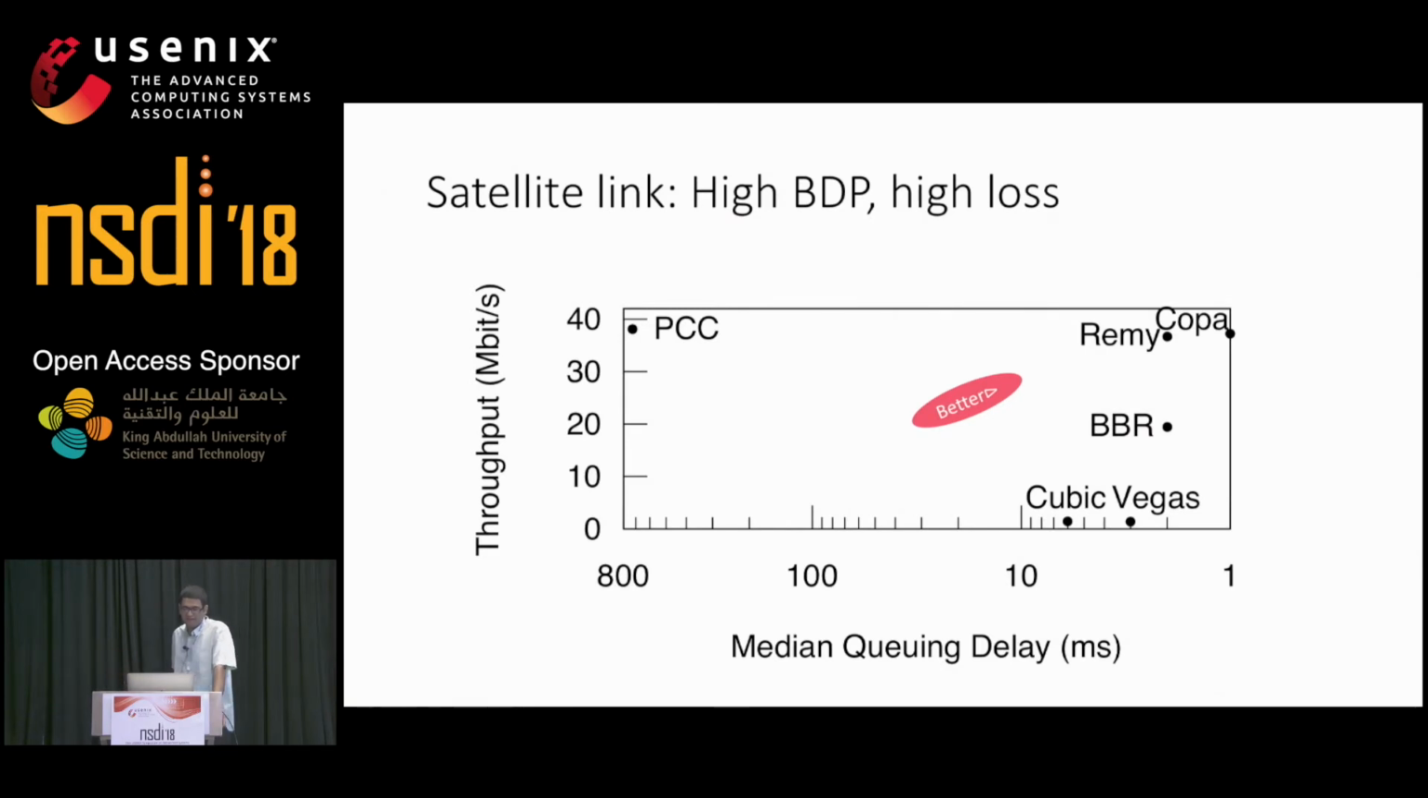Now we look at a satellite link, which is challenging because it has a high bandwidth delay product and a high packet loss rate. Here, both COPA and REMI, which is an automatically generated protocol, achieve high throughput and low delay. Cubic and Vegas lose out because of the high packet loss rate. And BBR gets low delay, but because of the high bandwidth delay product, its throughput oscillates a lot, which causes it to underutilize the link. PCC gets very high throughput. However, this comes at the cost of getting nearly 800 milliseconds of delay.